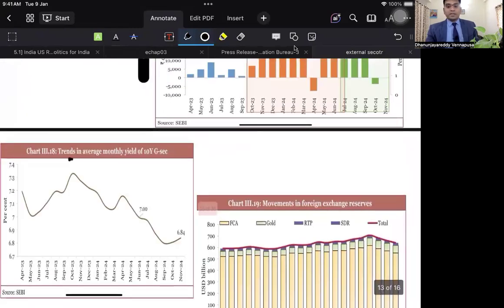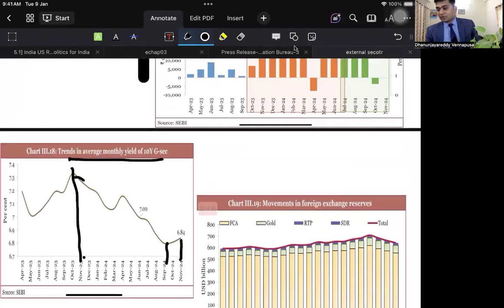The yield of government securities has substantially decreased. As a result, the foreign players are leaving the market. But in the last two or three months before this survey was released, we find there has been a substantial increase in the government debt yield.